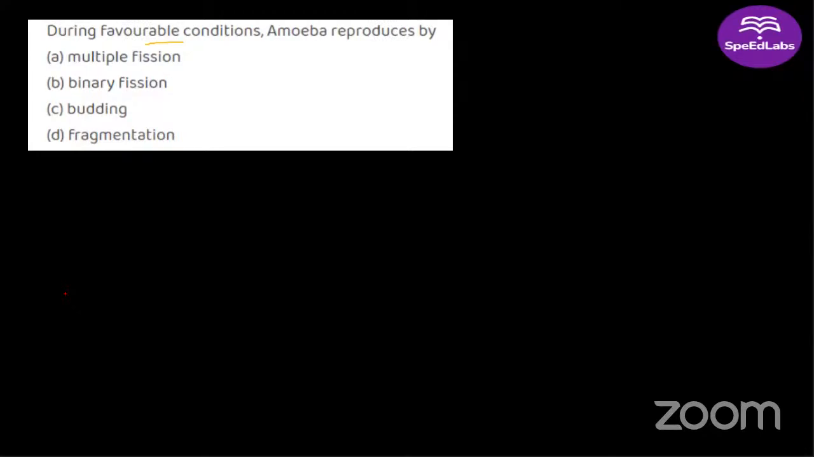Good. Very good. Ayush, read the question. The question is favorable conditions and not unfavorable conditions. Don't be in a rush, don't be in a hurry. The question is during favorable conditions. And under favorable conditions, amoeba does not reproduce by budding, it reproduces by binary fission. Right? This is a very basic question. Okay, during favorable condition, amoeba reproduces by binary fission. A diagram is also given in your textbook. Moving on to next question.